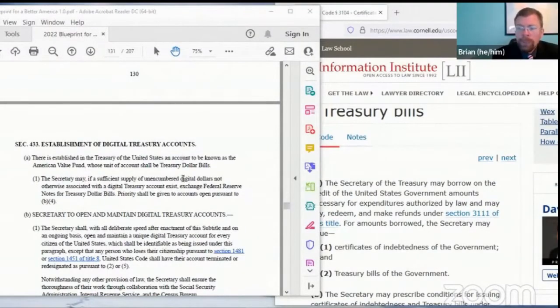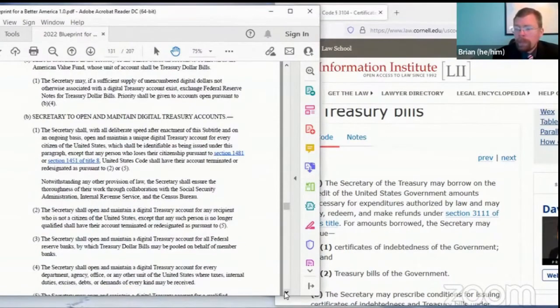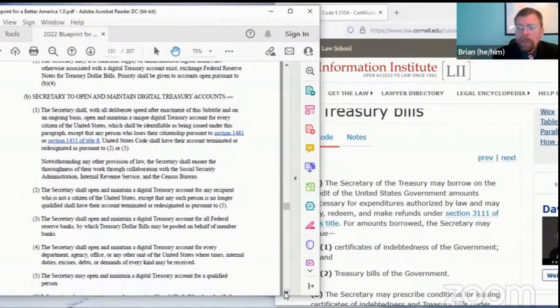And this is the authorization for the Treasury of the United States to open the American Value Fund, whose unit of account shall be Treasury dollar bills. As we read in the previous section, one Treasury dollar bill is equal to one Federal Reserve note. And then there are 5 different types of accounts that the Treasury is authorized to open.